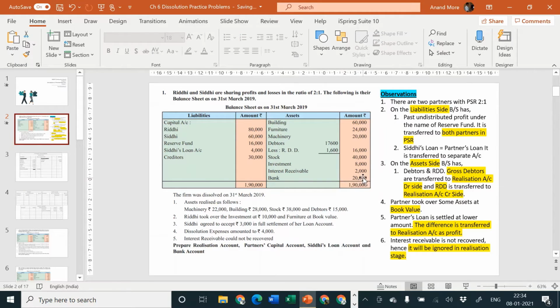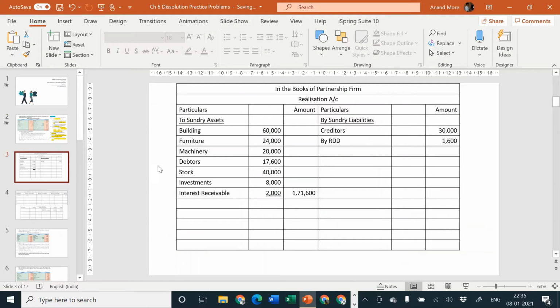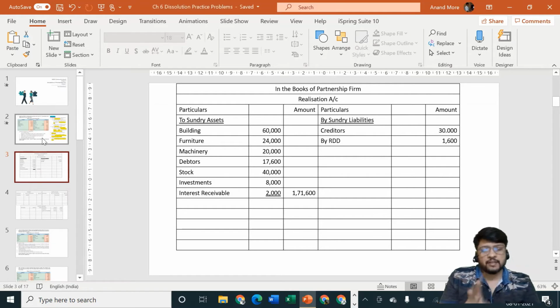The remaining amount is 1,70,000, in which we should add back RDD because we are not considering 16,000, but we are considering 17,600. So we'll have to add back RDD. That becomes 1,71,600. So all the items of balance sheet asset side and balance sheet liability side are properly transferred by us. So done. That's not a problem. Very good. First point was open necessary ledger account, complete. Second point was transfer of assets and liabilities, that is also complete.